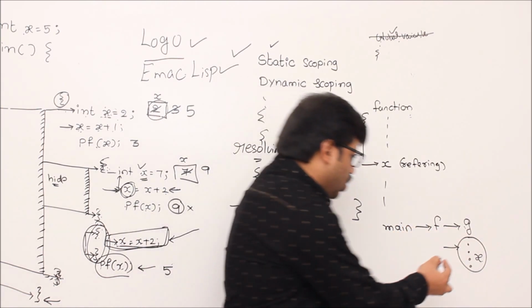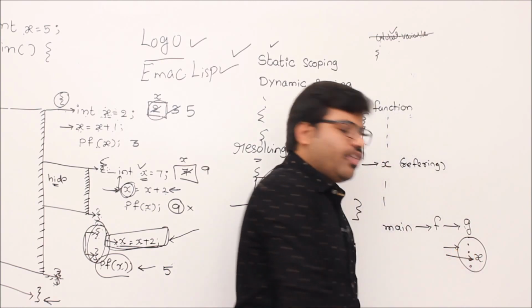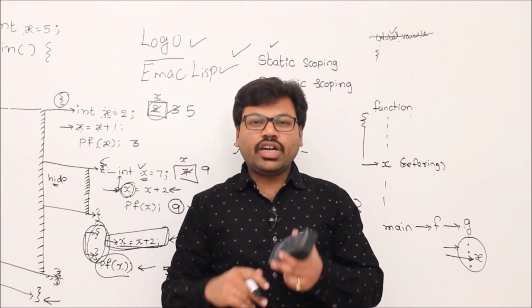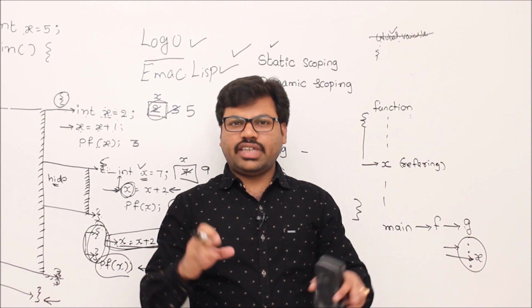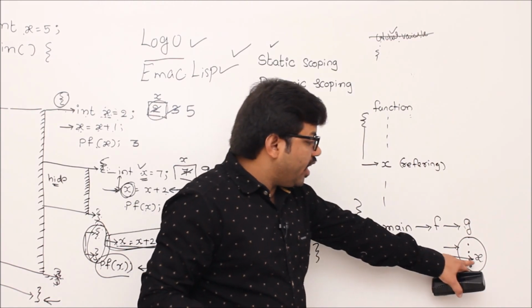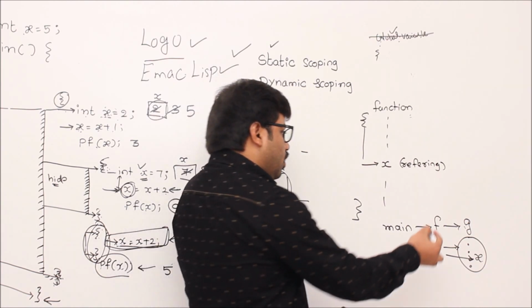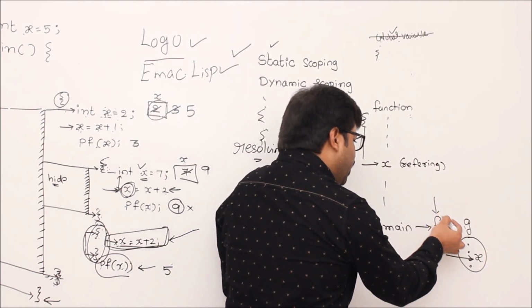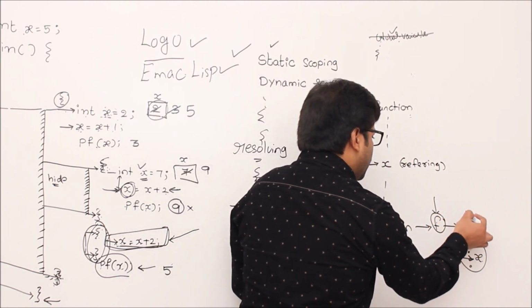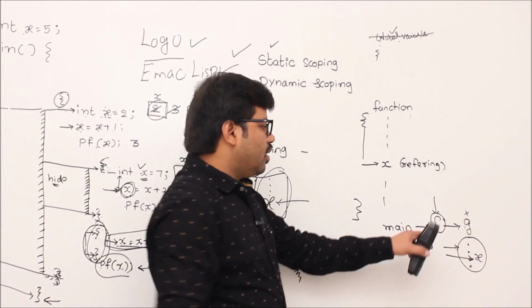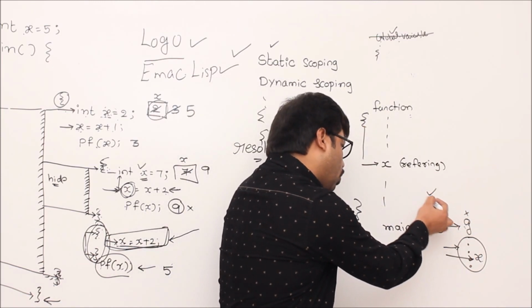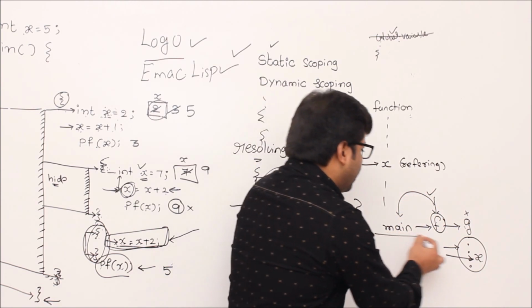Then suddenly you want to refer to a variable x which is not there in g. What if it is there in g? Then take it. If variable x is not defined in g, then in dynamic scoping, search in the previous method from where you came into g. If you don't get it in f, then go back. So this is called the calling sequence.